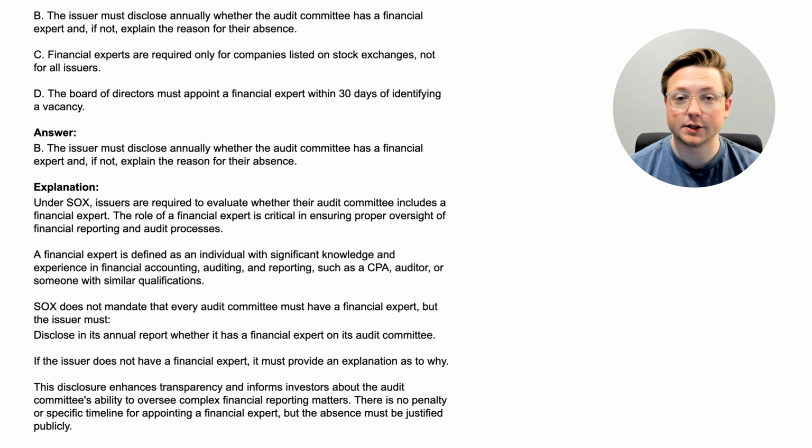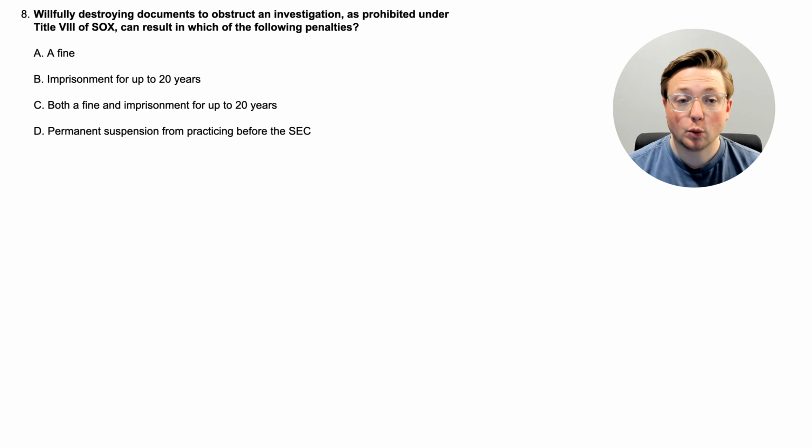All right, now let's go to the next question. All right, here we are at question 8. Willfully destroying documents to obstruct an investigation, as prohibited under Title 8 of SOX, can result in which of the following penalties? So could it result in a fine, imprisonment for up to 20 years, both a fine and imprisonment for up to 20 years, or a permanent suspension from practicing before the SEC? Let's go ahead and look at the answer to see what the rule is here.